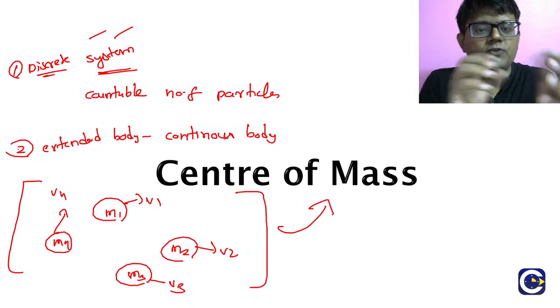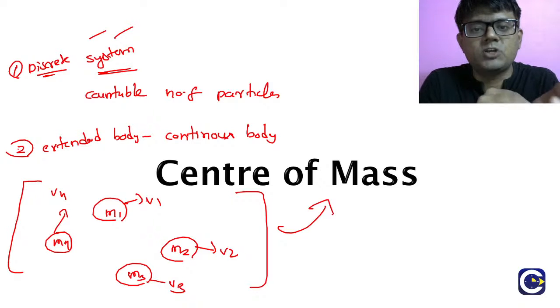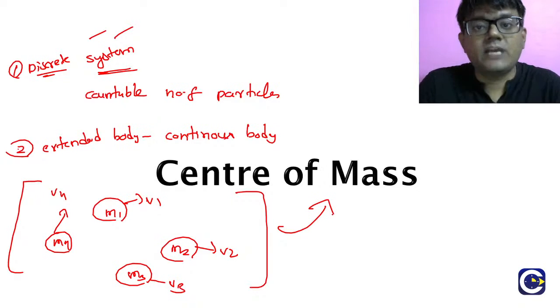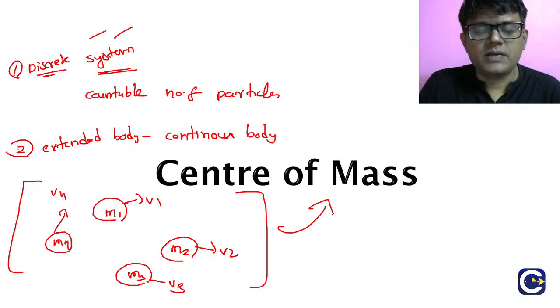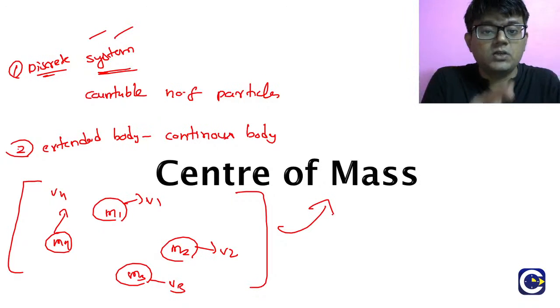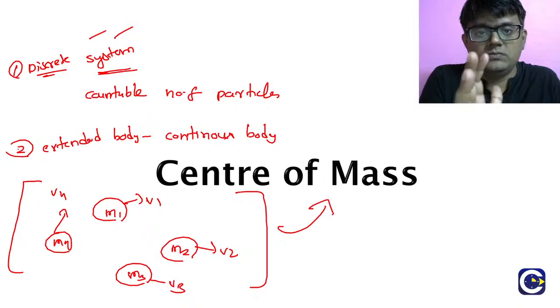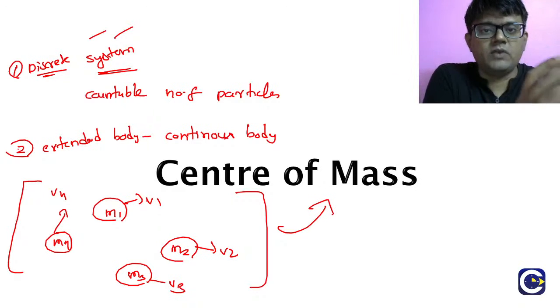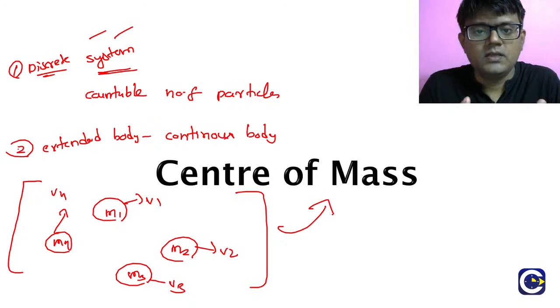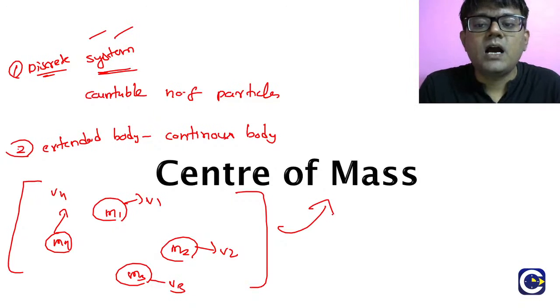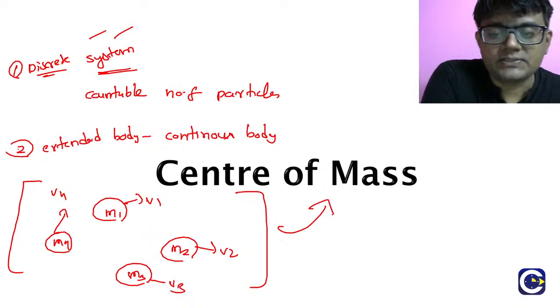If you observe one particle, it can have different types of motion, velocity, acceleration and so on. But if you want to study the group of particles as a whole, and understand how this entire group is moving, that can be understood by looking at the center of mass.